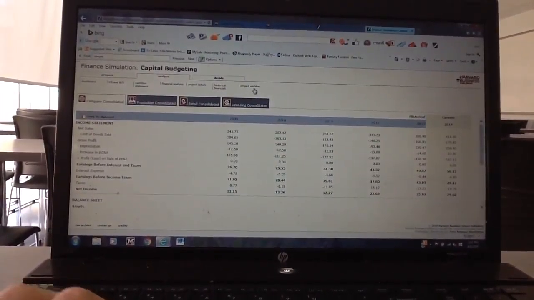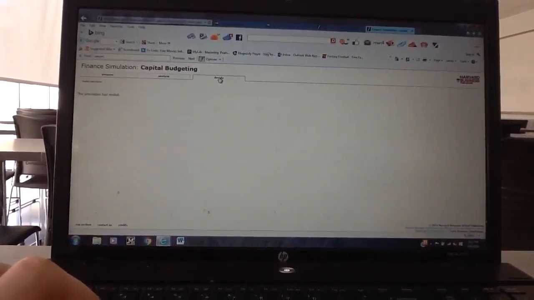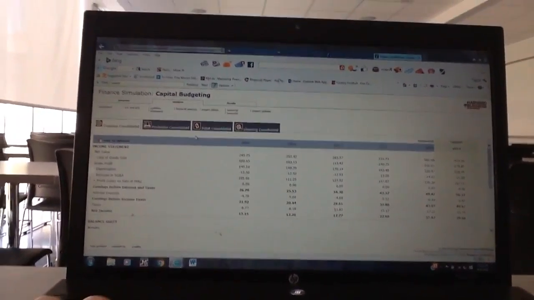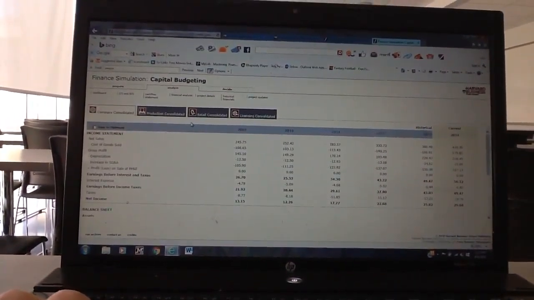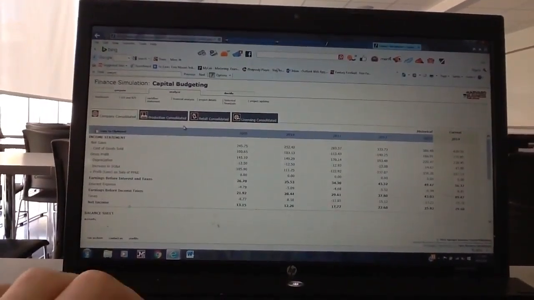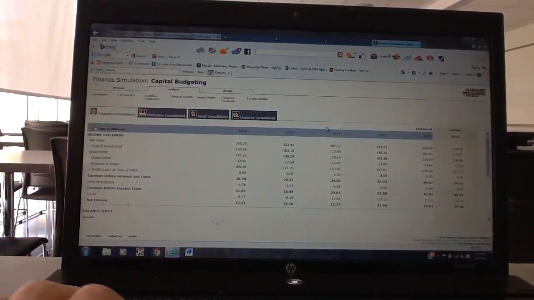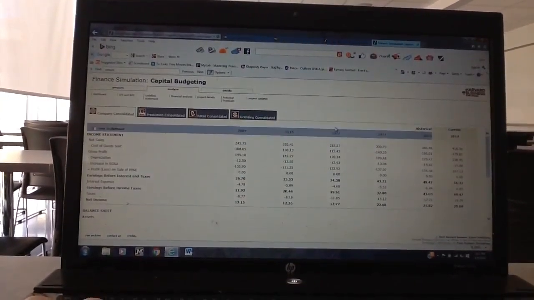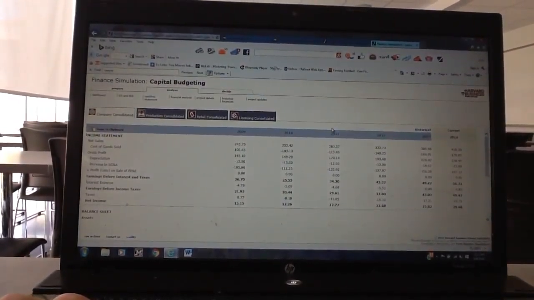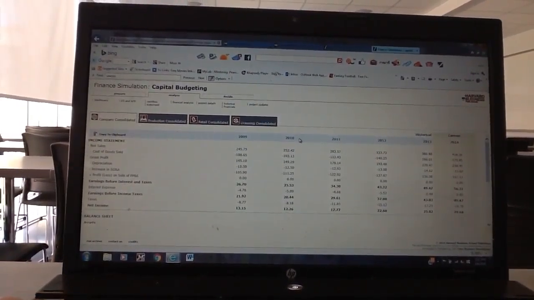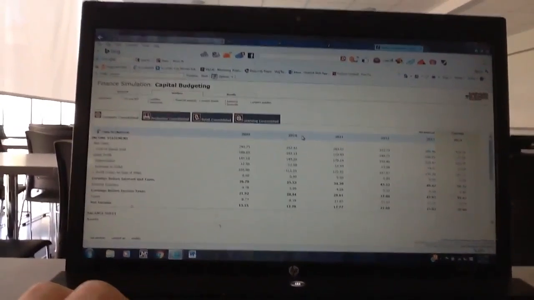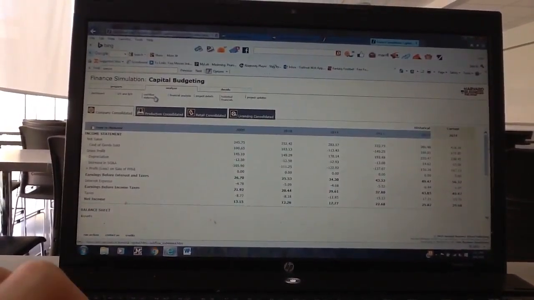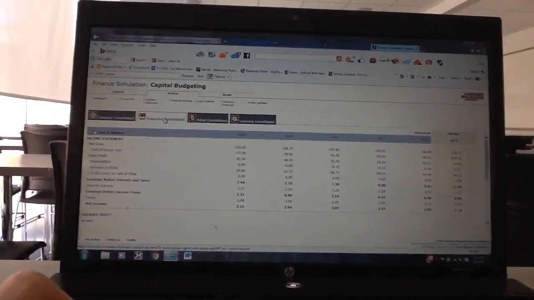And then I would show you my Decide tab and how I scroll through everything. For my Decide tab, they had the internal rate of return, net present value, and profitability index right here. I would filter out the projects I didn't want by having the top profitability index and top net present value at the top of my list, so that way I know which ones I should invest in.